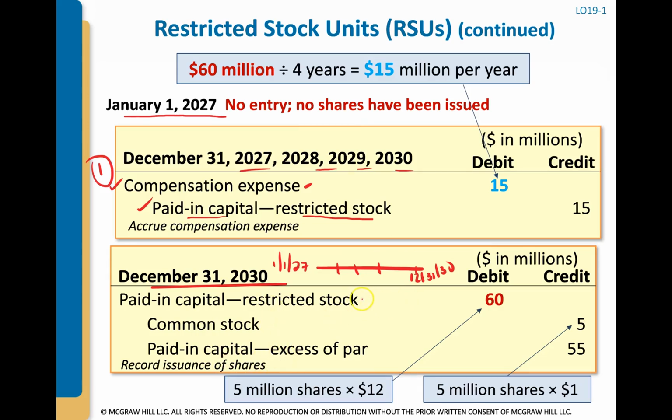So we're going to debit this paid-in capital restricted stock. So we're going to reverse this account right here. And now we're actually going to issue common stock. So we're going to credit our common stock account equal to the par value of the common stock multiplied by the number of shares issued, which is 5 million shares. So we have 5 million credit, and then the rest goes to paid-in capital in excess of par for $55 million.